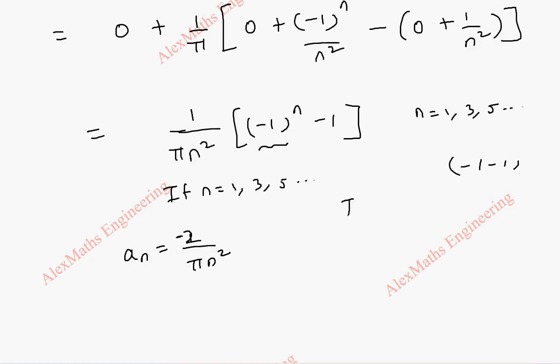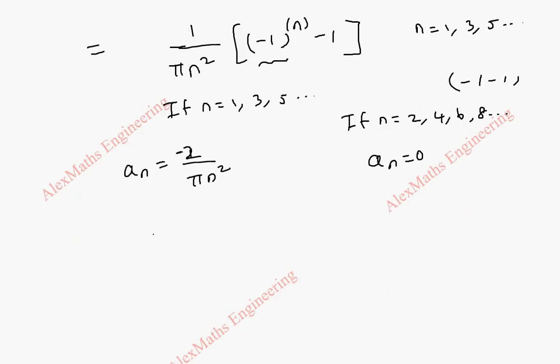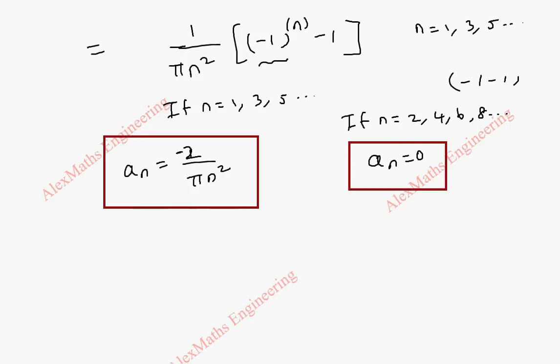Suppose if n is 2, 4, 6, 8 like this even, then minus 1 whole power even number is 1. 1 minus 1 is 0. So we get an equal to 0. It means this an is having two parts. One is for odd and another is for even. So we can clearly state it here. For n is odd here and here n is even. So we keep this as it is.